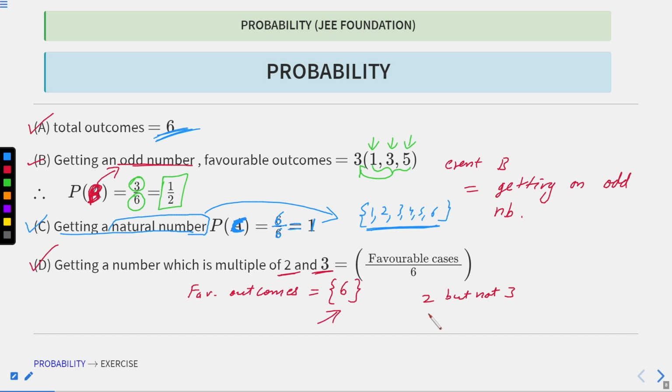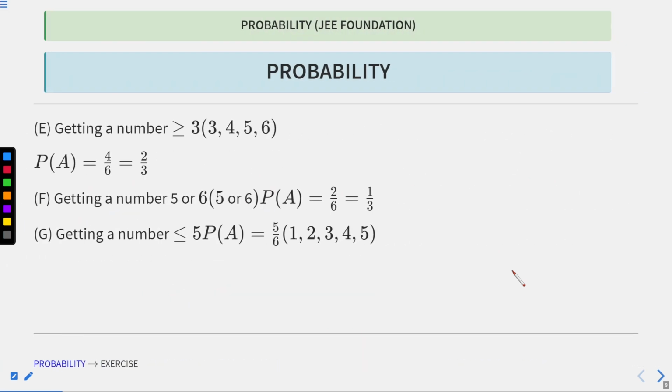Same with 3, same with 4, same with 5. 5 is not a multiple of either number, and 1 also is not. So the only number remaining is 6, and indeed 6 is a multiple of 2 as well as 3. So our final answer will be 1 by 6. The favorable case is just one number, 6. So 1 by 6. I hope this is all clear.